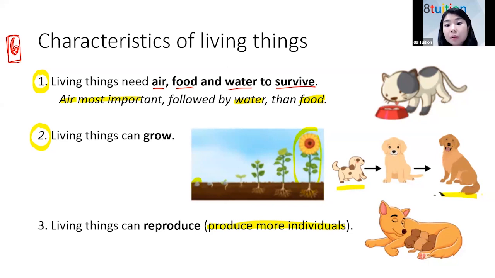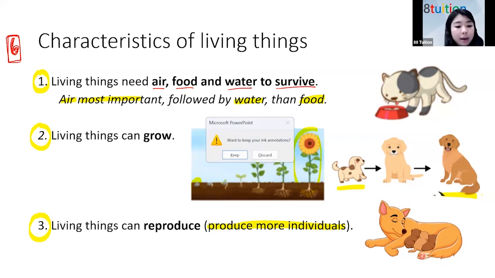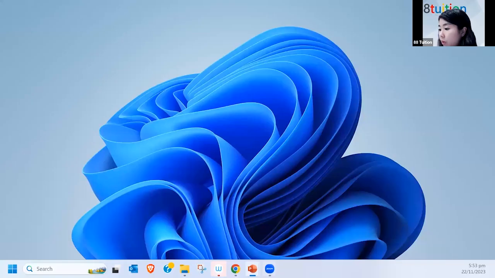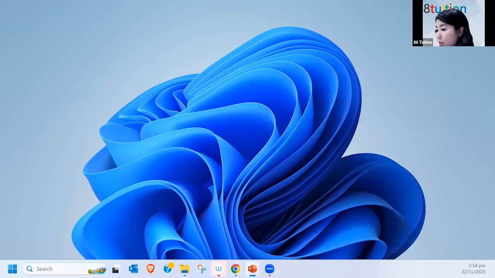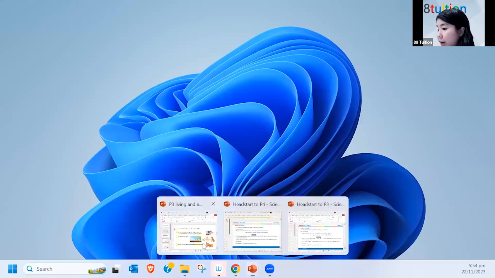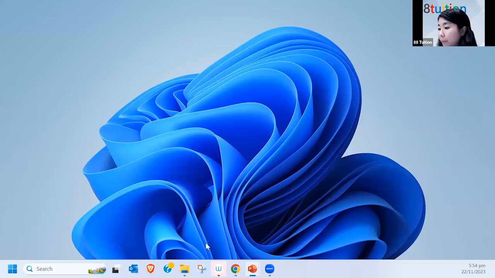So everybody remember the 3 characteristics? Okay, so now I am going to test you all to see if you all remember the first 3 characteristics or if you all were sleeping.